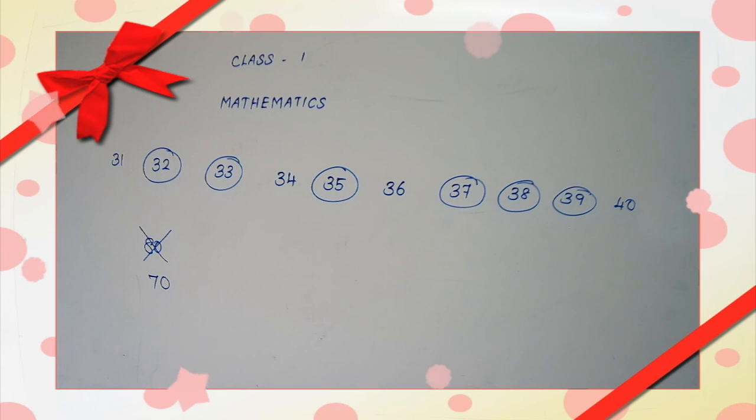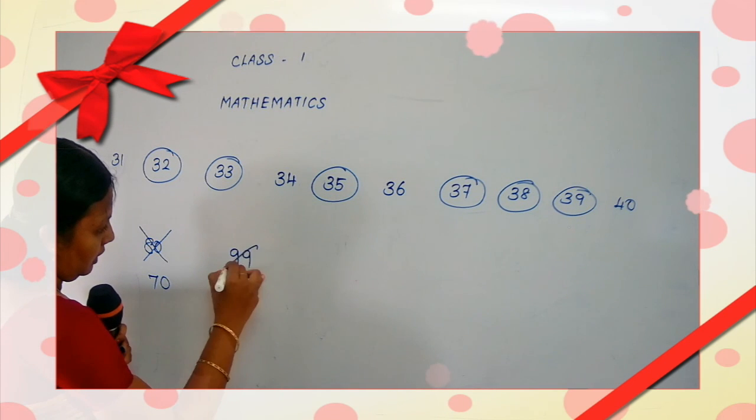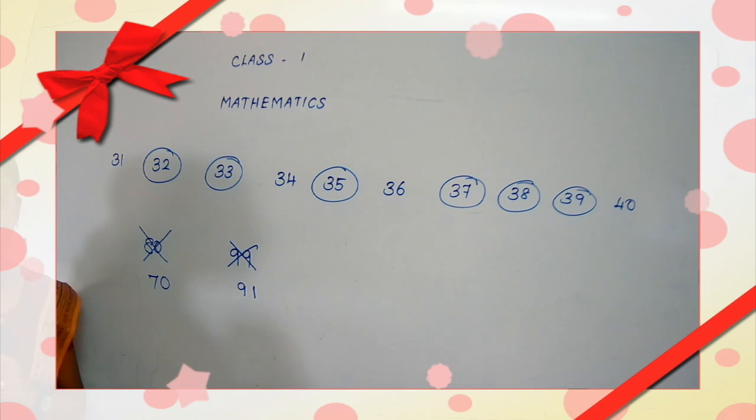Yes. Is that so? Yes. So you cut that number 99. The right answer is 91. Is that so, children?